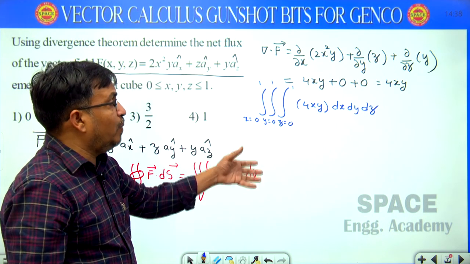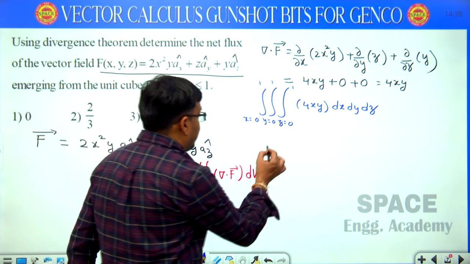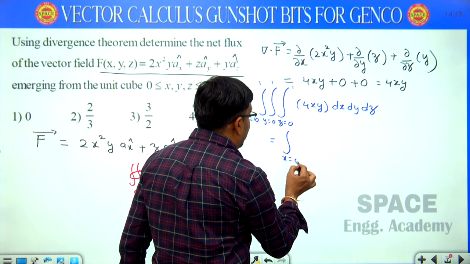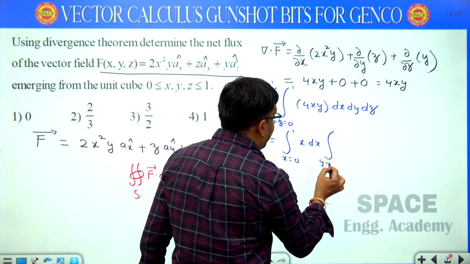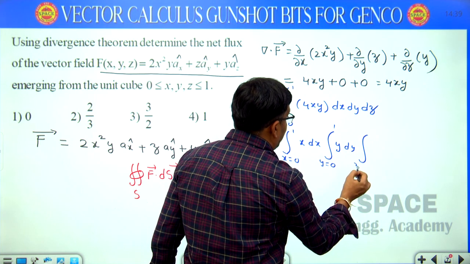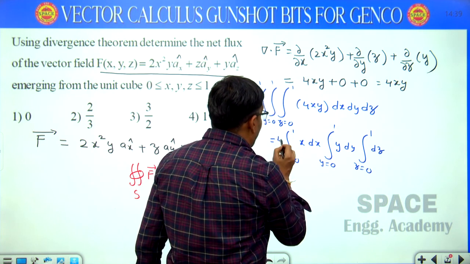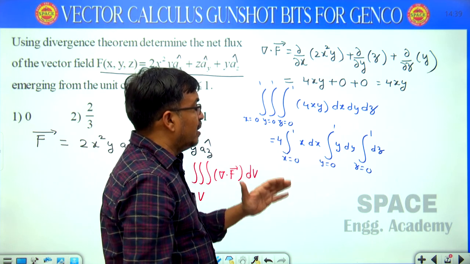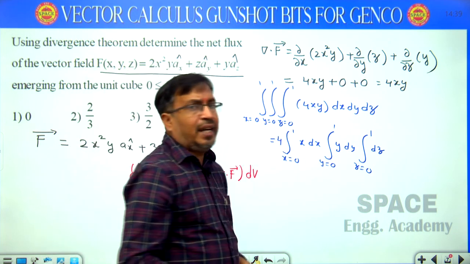Now I am simplifying. The triple integral of 4xy dx dy dz equals 4 times the integral of x dx from 0 to 1, the integral of y dy from 0 to 1, and the integral of dz from 0 to 1. There is no z term, so only dz, and the constant is 4.